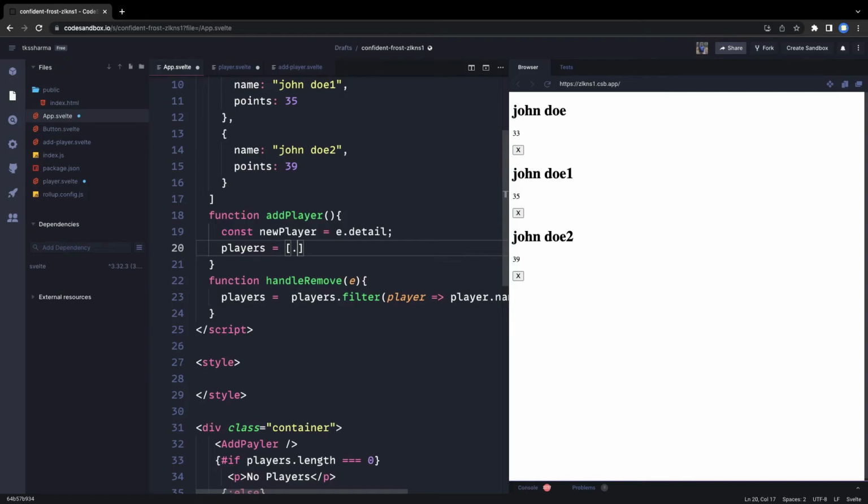Now add player. AddPlayer is just going to be a simple form component, because we are going to initialize the form with default values.